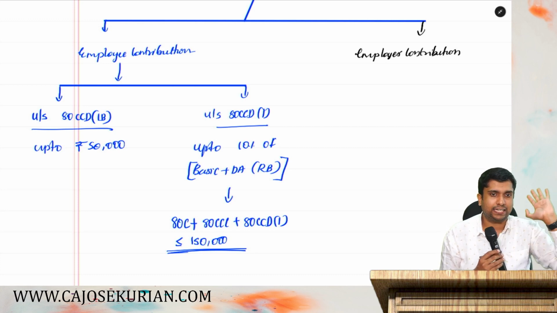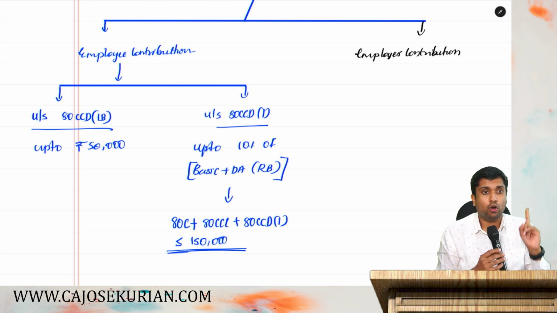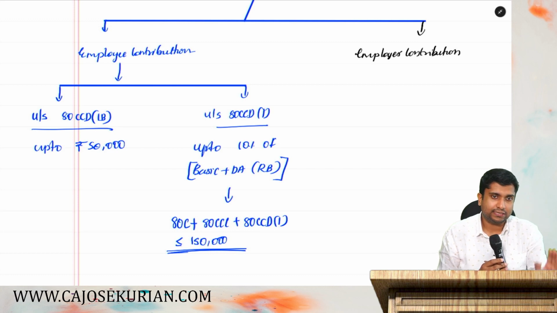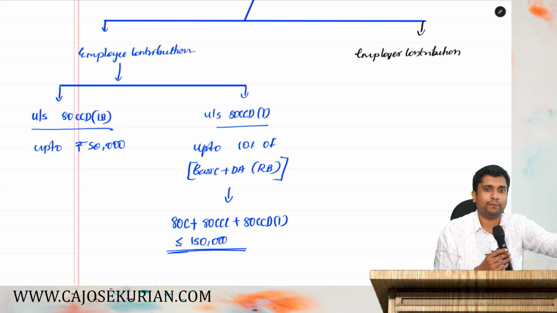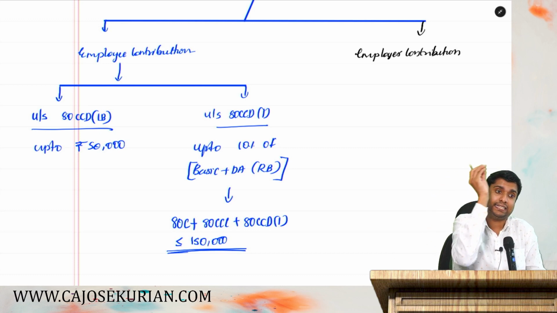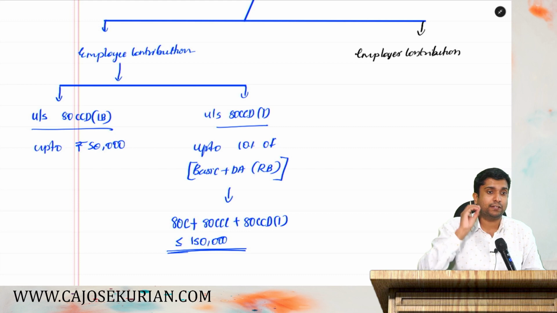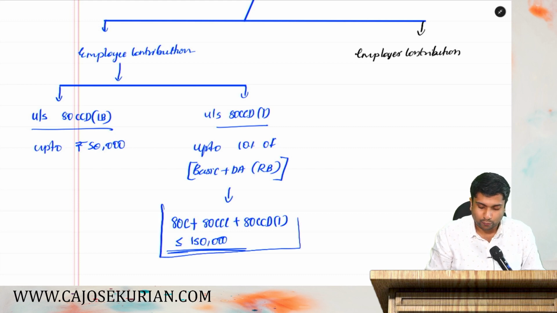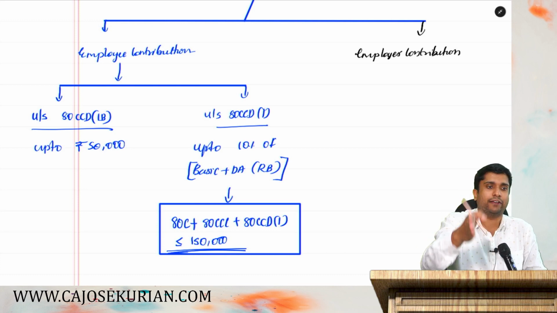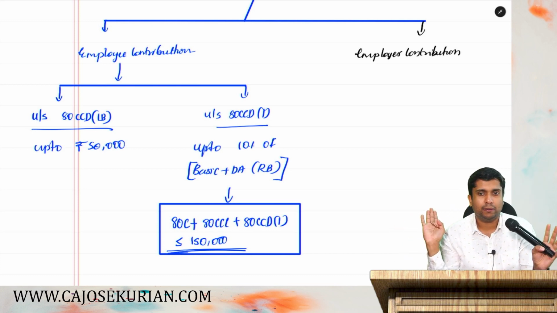There was no separate ceiling limit for that. Now 80 CCD subsection 1, you will get a deduction over and above 50,000, subject to 10% of basic salary plus DA. That is allowable. But there is one more ceiling limit. Altogether, all the deductions under 80C plus 80 triple C plus 80 CCD subsection 1 shall always be less than or equal to 1,50,000. From which section, how much you have taken deduction, irrelevant. You add these three and say restricted to 1,50,000, bas.